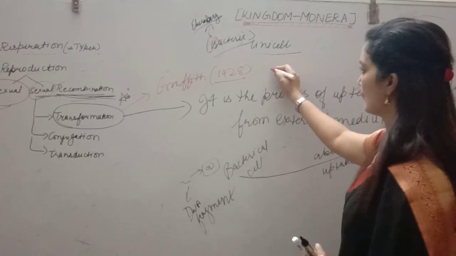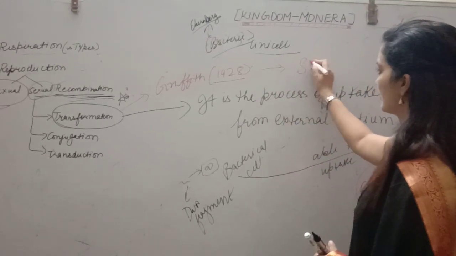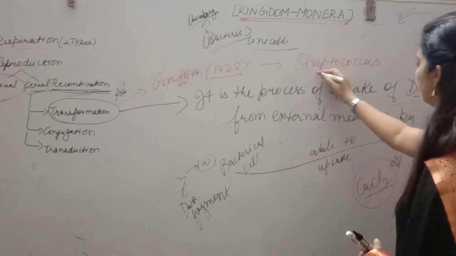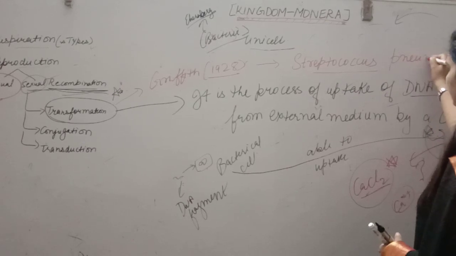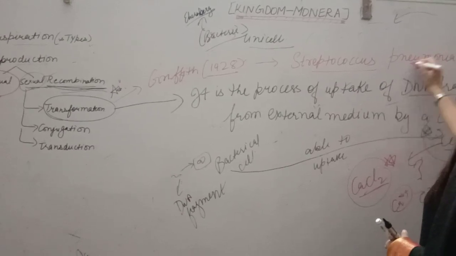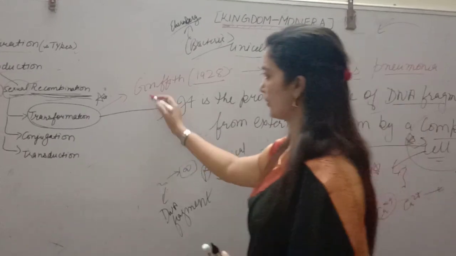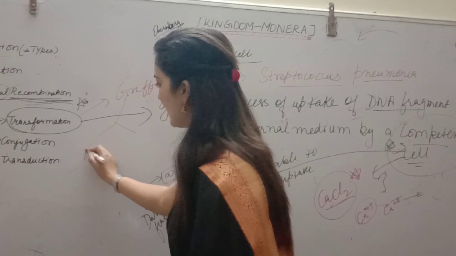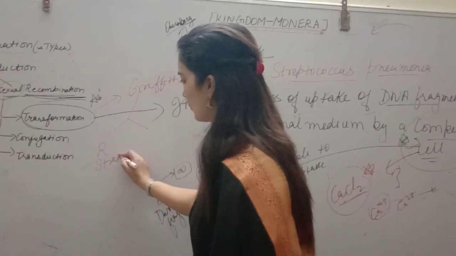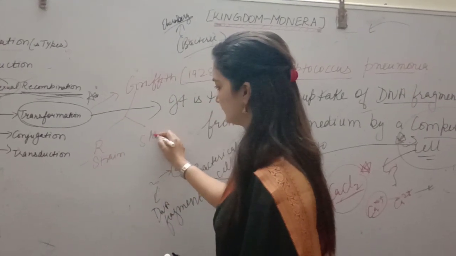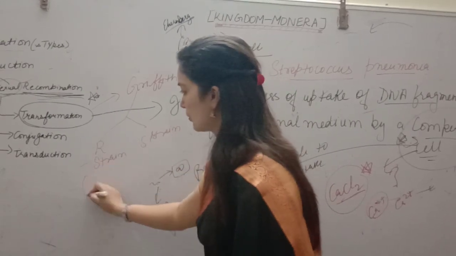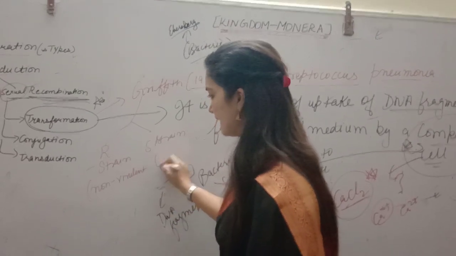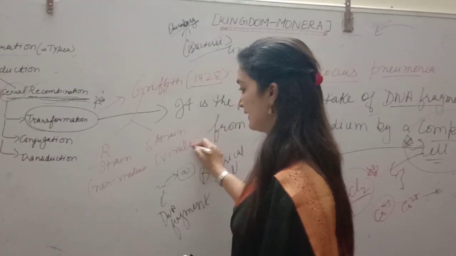And the bacteria used was Streptococcus pneumoniae. Alright students, Griffith used 2 strains of Streptococcus pneumoniae. One is the R strain, one is the S strain. The R strain is non-virulent, doesn't cause any disease, and the S strain is virulent, that causes disease.